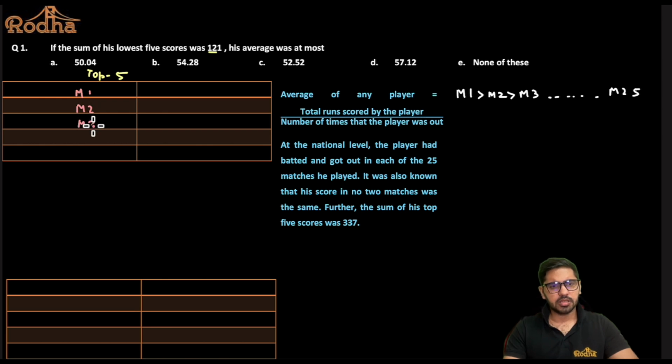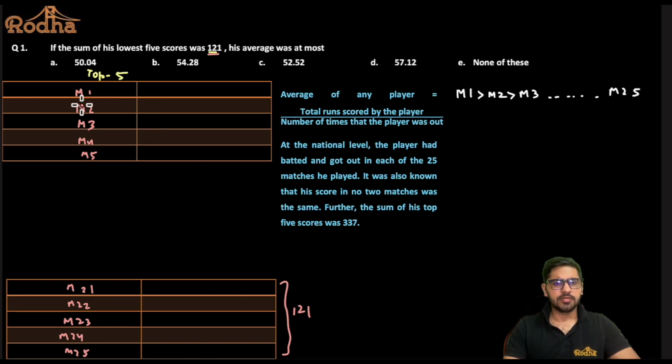And up to match 25, these are the bottom 5 scores. Let's say match 25, match 24, match 23, match 22 and match 21. The lowest 5 are these, right? Now as per the question, his lowest 5 scores sum to 121. So the sum of these values is basically given to me as 121 here, right?